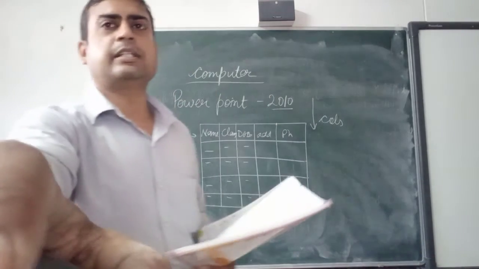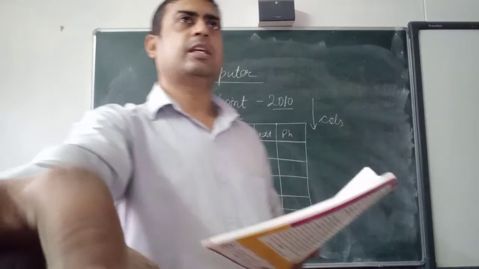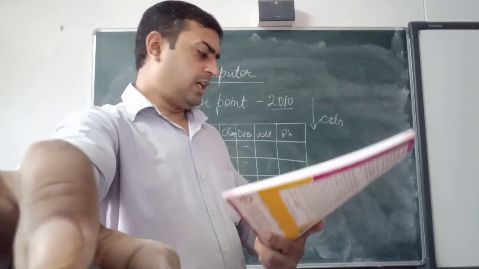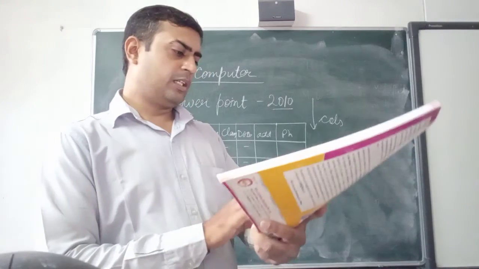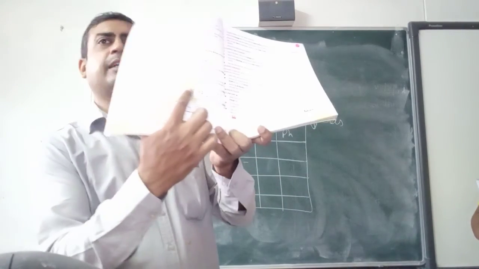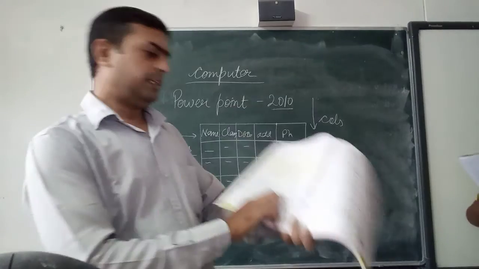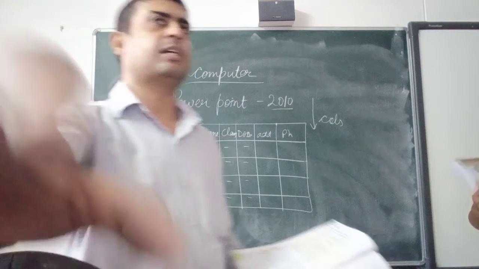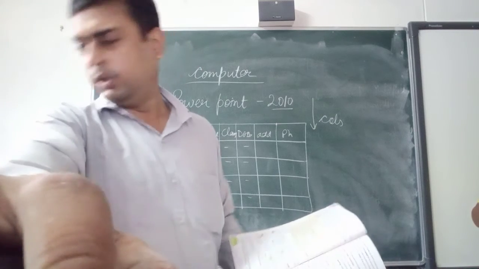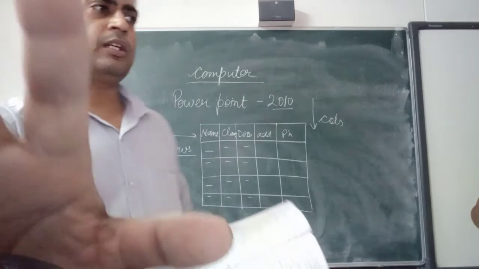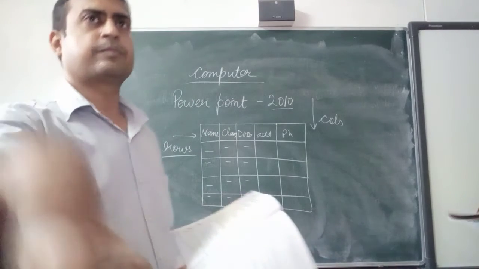Now in this table tool section, you can see upside design and layout. In your computer, upside you can see here the design tab. It is selected here, design tab, and this design will come. So this is your design tab. It will come only after the selection of table.